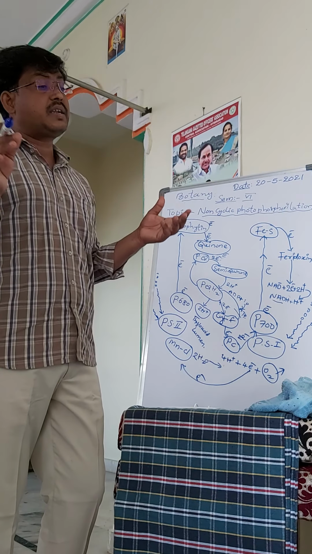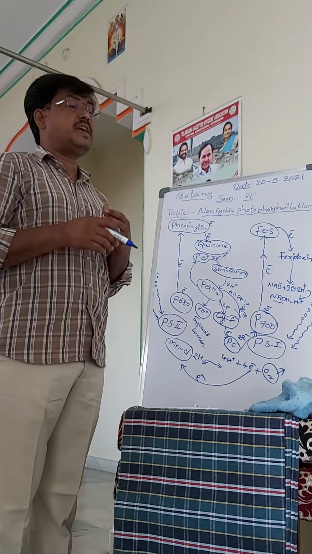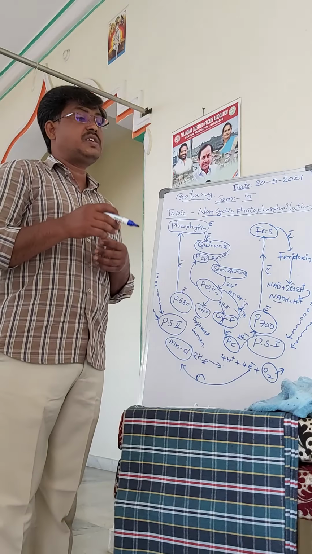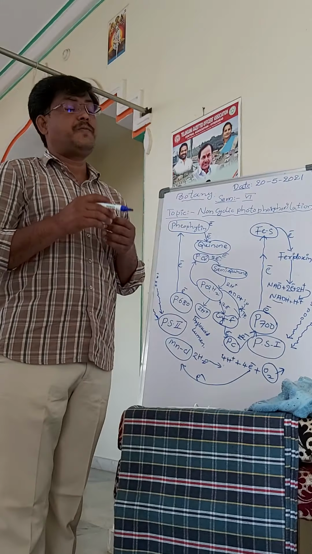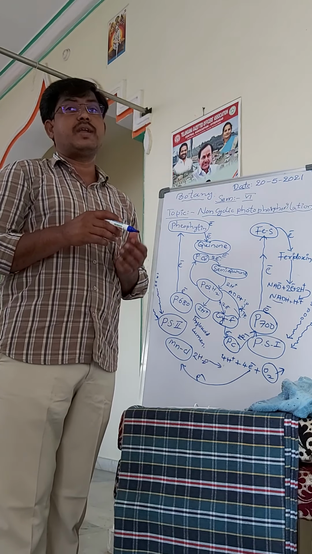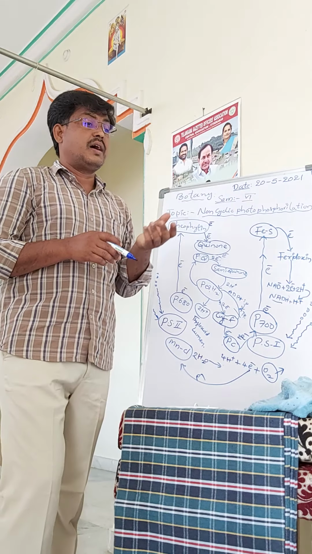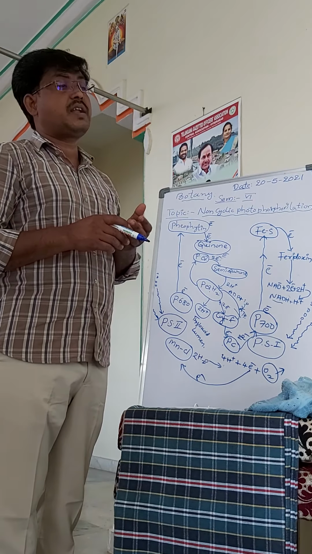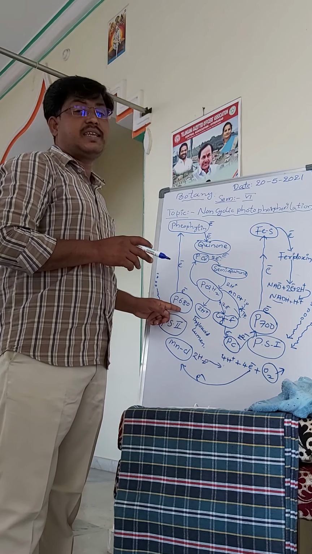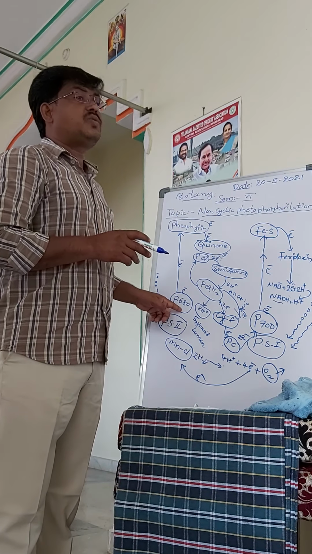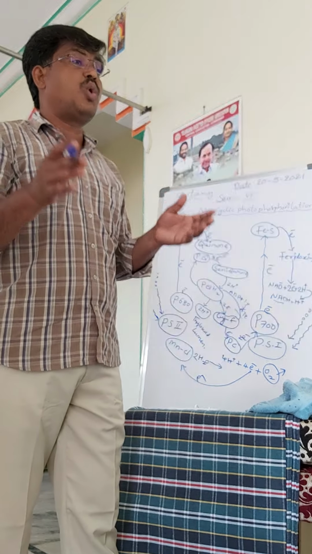As the electrons from P700 reach the NADPH, the deficiency of the electron occurs at the P700 reaction center. Then this deficiency of the electrons at P700 is obtained from the P680 of PS2. So here the PS2 absorbs the lower wavelength.